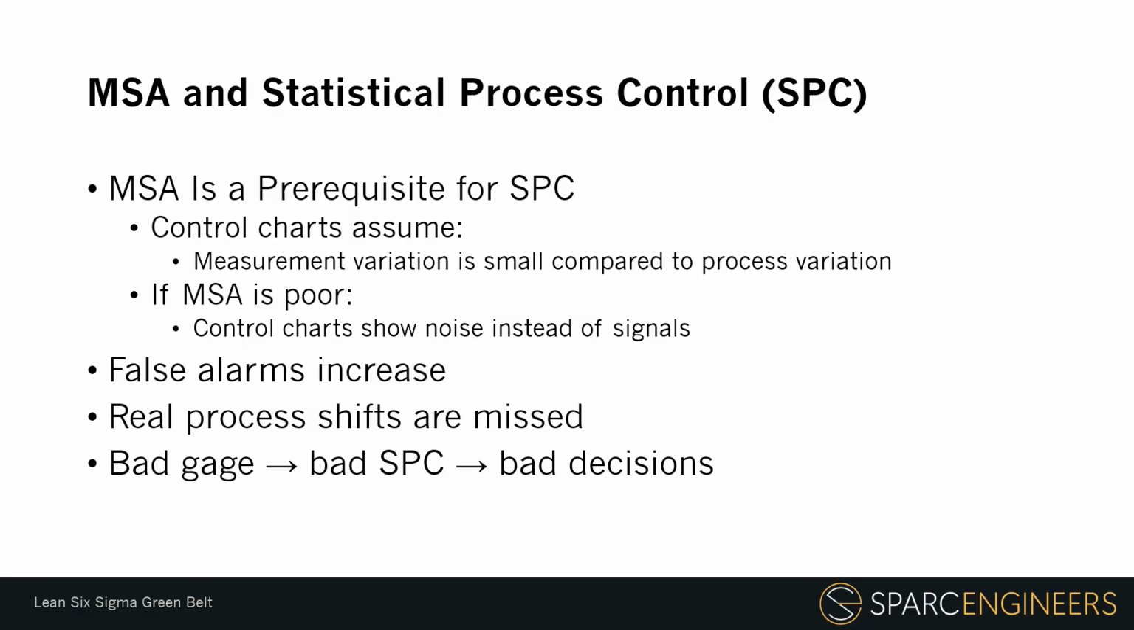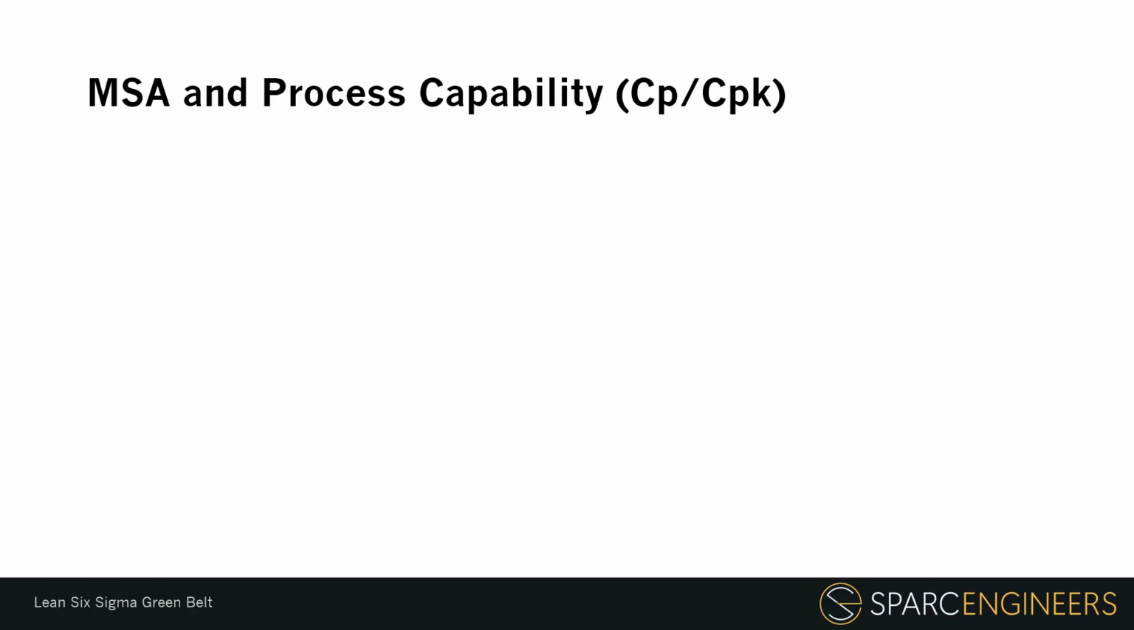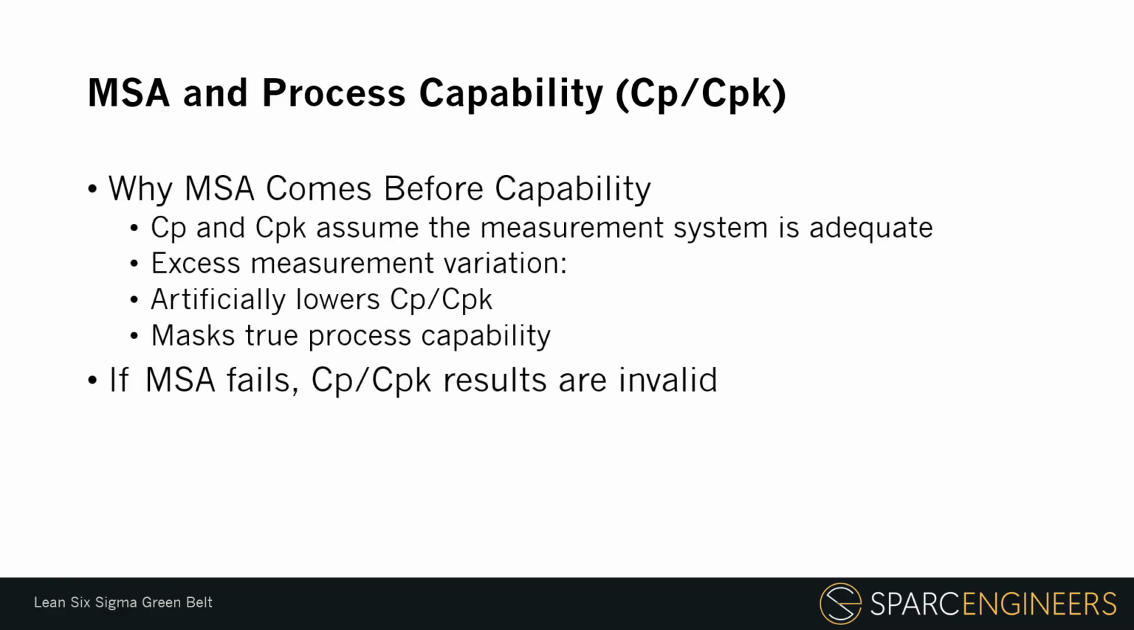Before we use SPC to monitor a process, we need confidence that the measurement system is capable of detecting real process behavior. MSA and Process Capability, CP/CPK. MSA also matters before calculating process capability. CP and CPK assume that the measurement system is adequate. If the measurement system adds too much variation, the capability results become distorted.